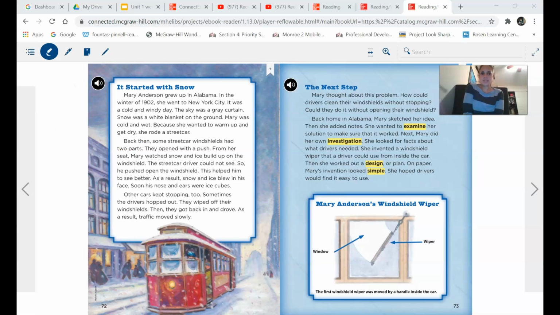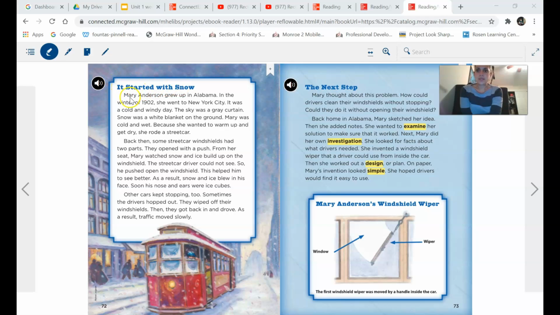Third graders, we read this text to identify features of the genre biography on Monday. Now we are going to look at the vocabulary metaphors, and we're going to close read page 72, It Started with Snow, in order to identify metaphors. When authors use figurative language, it helps us to form a picture in our mind. So let's go and identify those metaphors. A metaphor, remember, is comparing two unlike things to help form that picture in our mind.